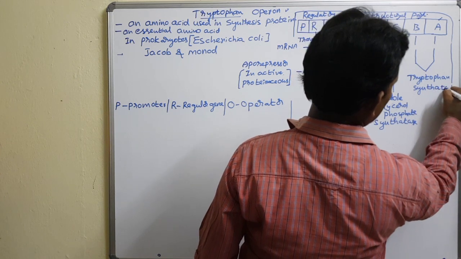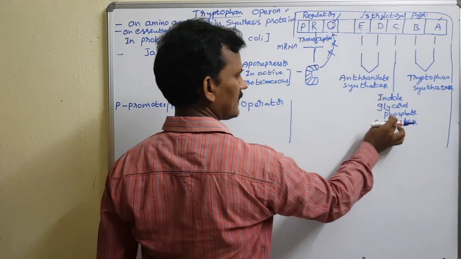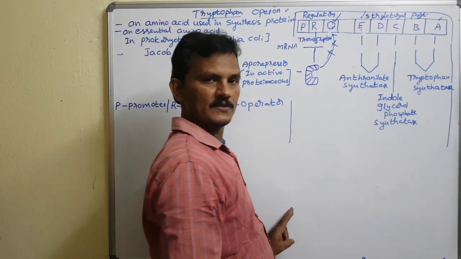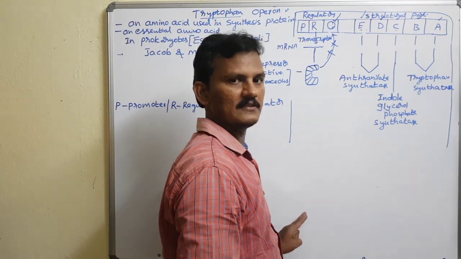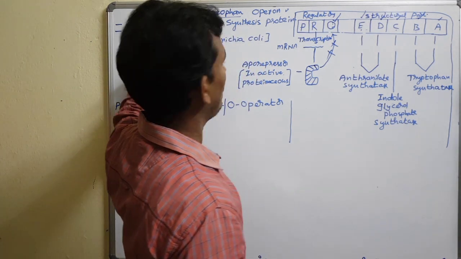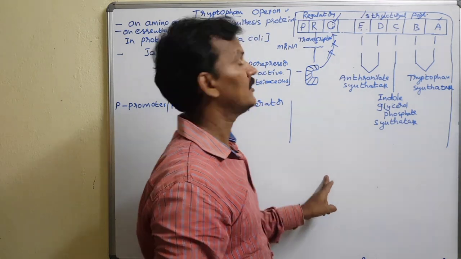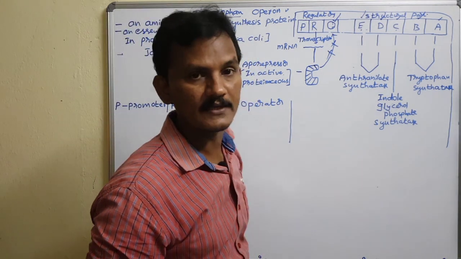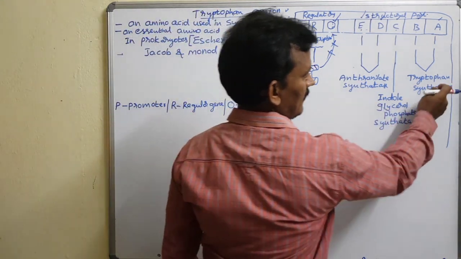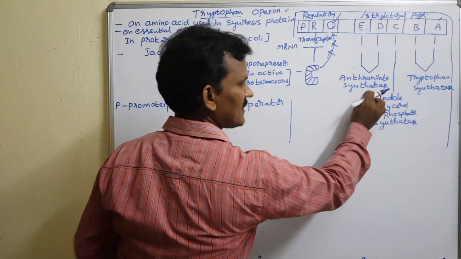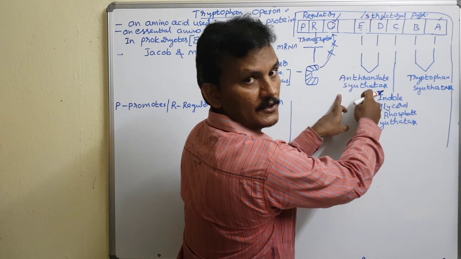So these are the three enzymes that subsequently produce, in four stages, the amino acid called tryptophan. How their action works out in the production of tryptophan, we will see. On which substrate do these enzymes work?